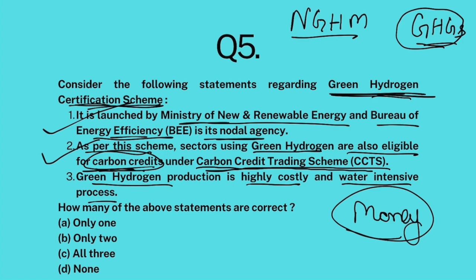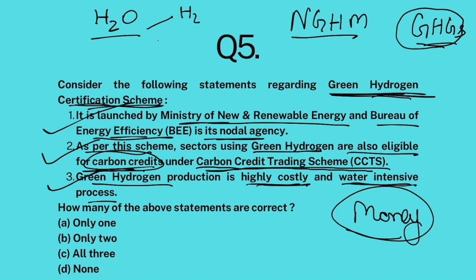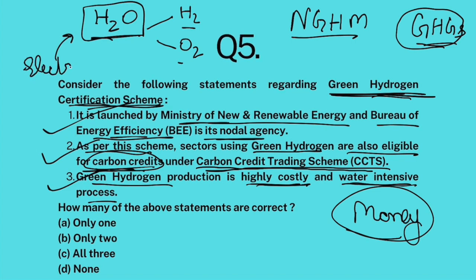Green hydrogen production is highly costly and water intensive. Absolutely correct. You know how green hydrogen is produced? Well, as you know, water is H2O. That is, it is made up of hydrogen and oxygen. So green hydrogen production involves splitting this water molecule into hydrogen and oxygen. Now, this split takes place through a process called electrolysis.